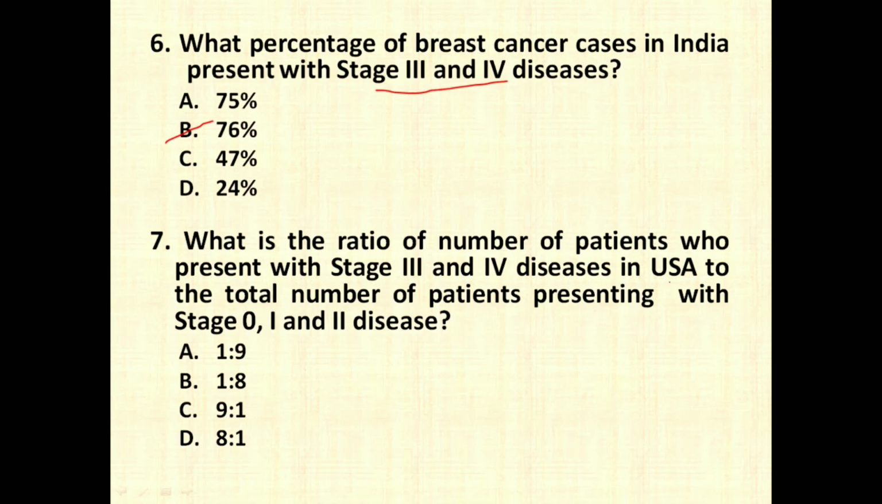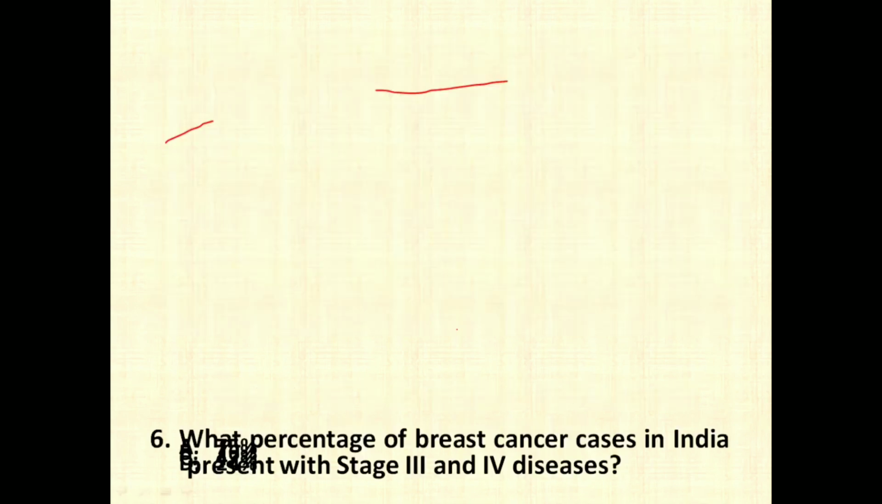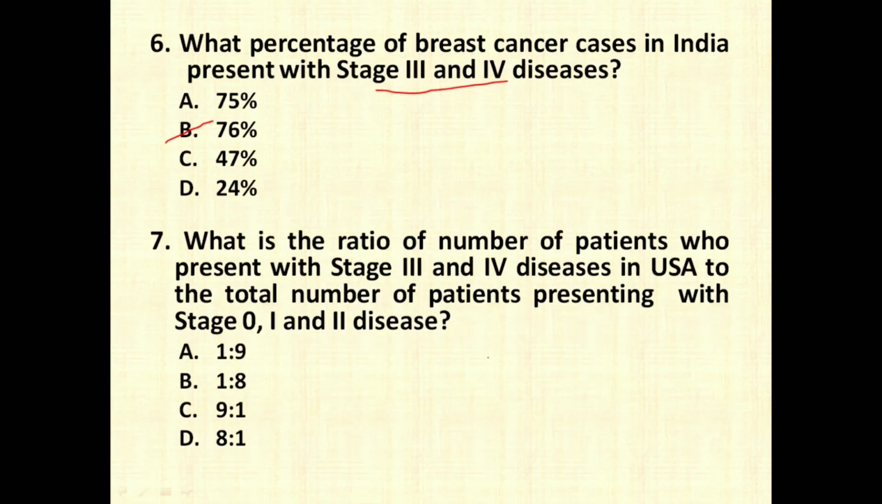The second question was, what is the ratio of the number of patients who present with stage 3 and 4 disease in USA to the total number of patients presenting with stage 0, 1 and 2 disease? So go to USA. Now in USA, stage 3 and 4 is 6 plus 4, 10, and the remaining is going to be 90, because the total is 100 minus 10. So the ratio is going to be 10:90. If you simplify 10:90, the option you are going to get is 1:9.